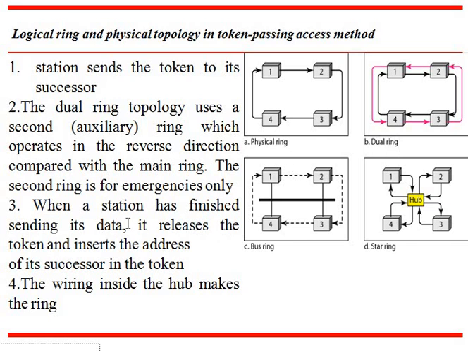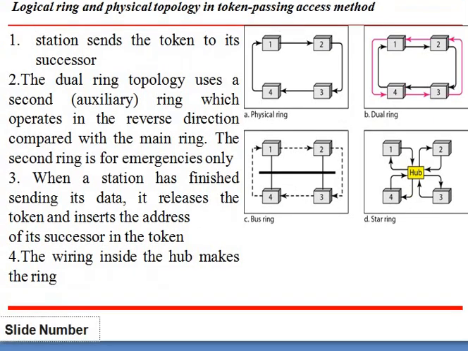And third one, when the station has finished sending its data, it releases the token and inserts the address, that we can see in the bus ring. The wiring inside the hub makes the ring, that is the star ring. These are the four logical ring and physical topologies in the token passing access method.